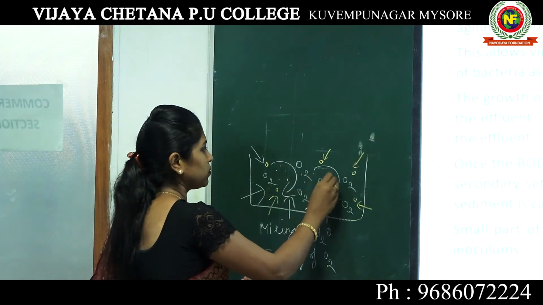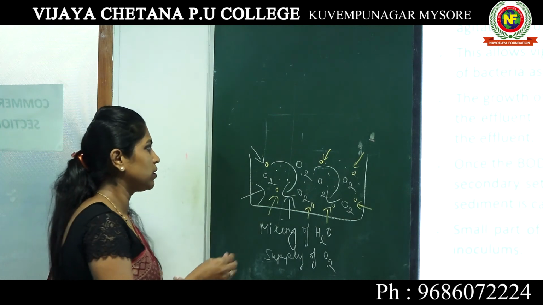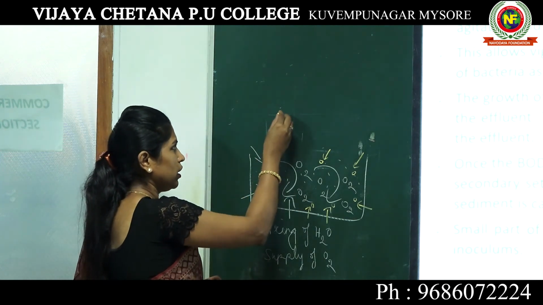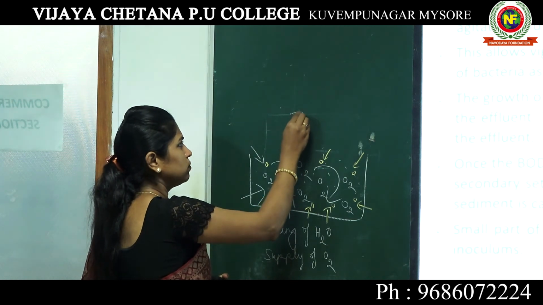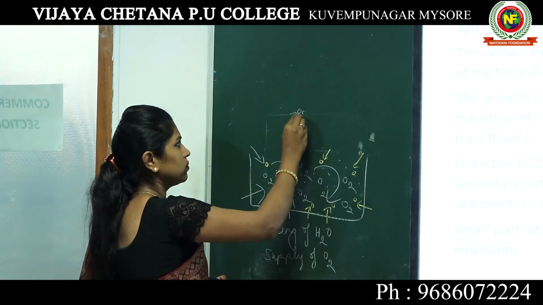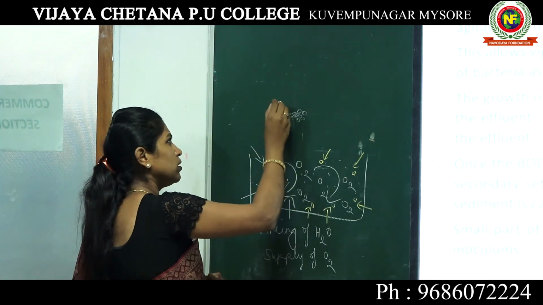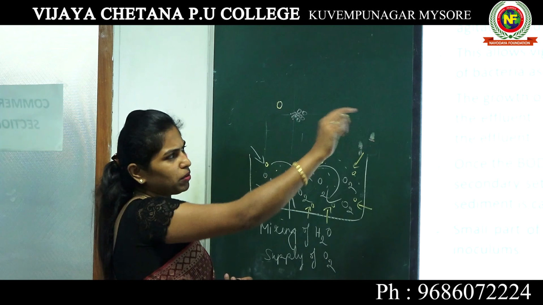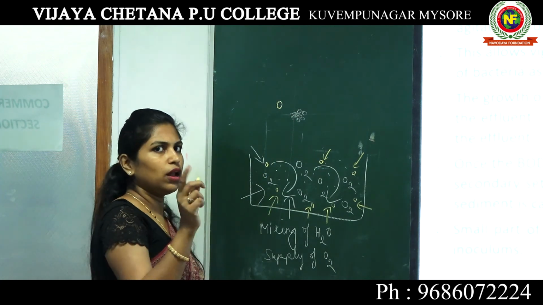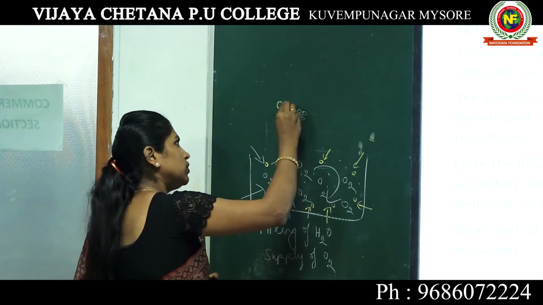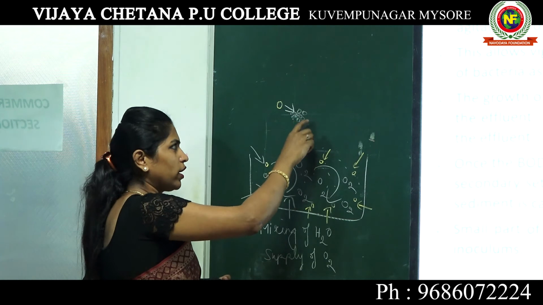Now there is a lot of organic matter already present in the water or your sewage. Here I will show. Imagine this is organic matter. This is your bacteria or fungi present in your flocs. They are aerobic because they need oxygen. They want to break down this organic matter.